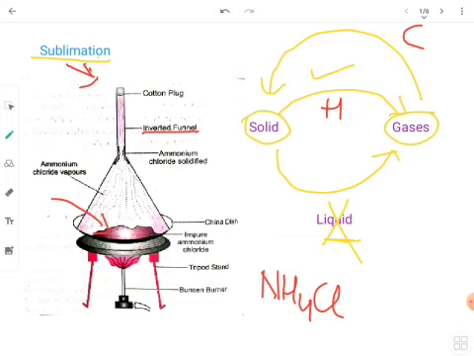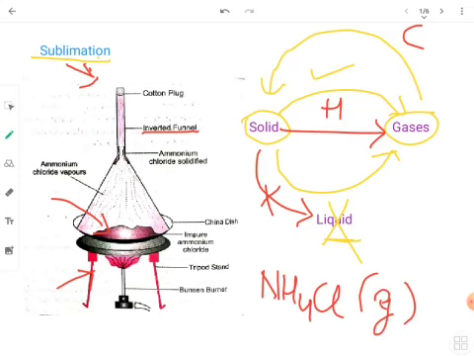Now when you start heating this compound, the solid does not melt to give you liquid. No, it directly changes to the gaseous form. That means ammonium chloride vapors are formed. Can you see these small lines that they have shown over here? These are the ammonium chloride vapors. So ammonium chloride is one substance which can sublime. It can change directly into the gaseous form.